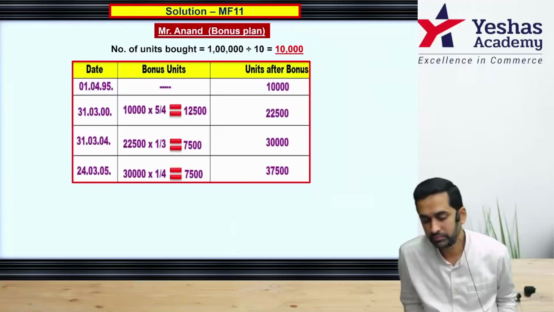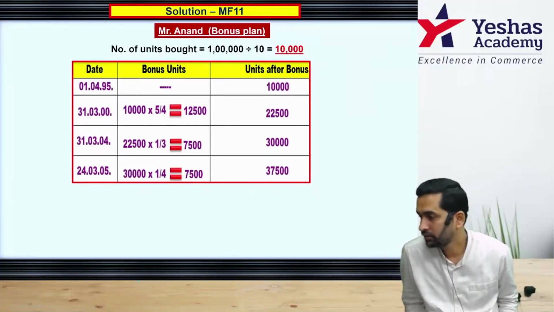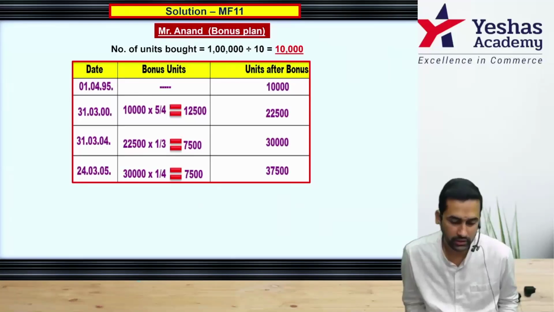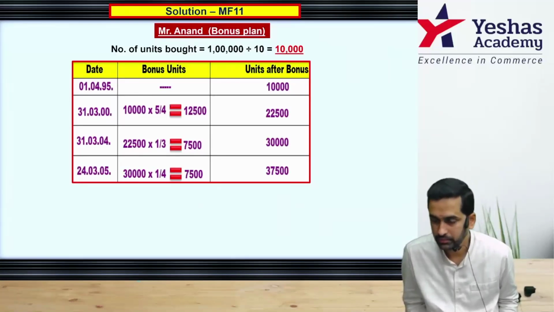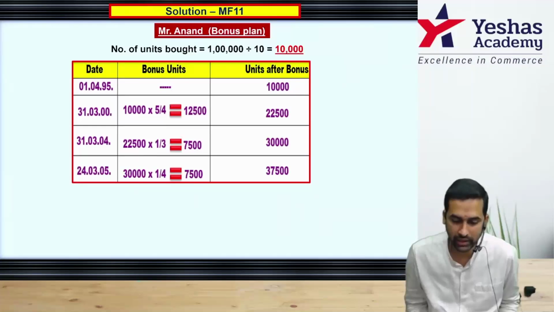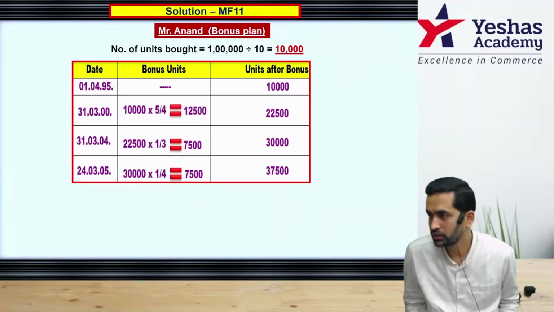Start. On 1/4/1995, units were 10,000. This is the starting point. On 31/3/2000, bonus units will be 10,000 into 5 divided by 4. So simple cross multiplication. For 4 held, 5 bonus.